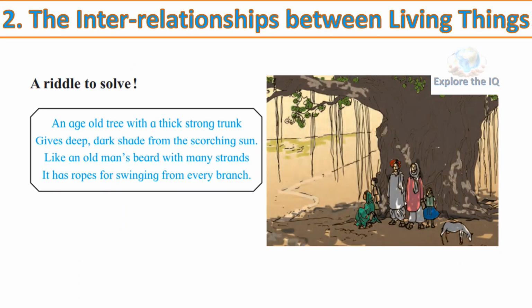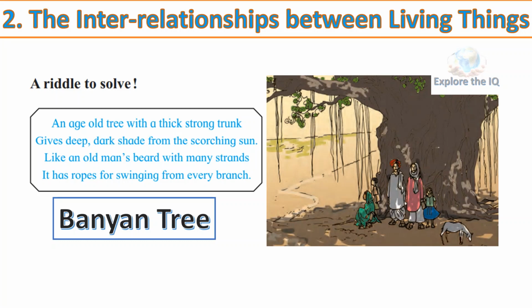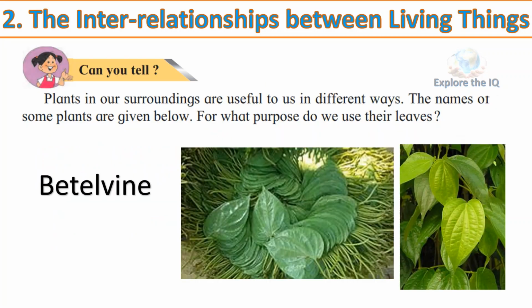An age-old tree with a thick, strong trunk gives deep, dark shade from the scorching sun, like an old man's beard with many strands. It has ropes for swinging from every branch. Which is this tree? The tree in the riddle is the banyan tree. It is also the national tree of India.